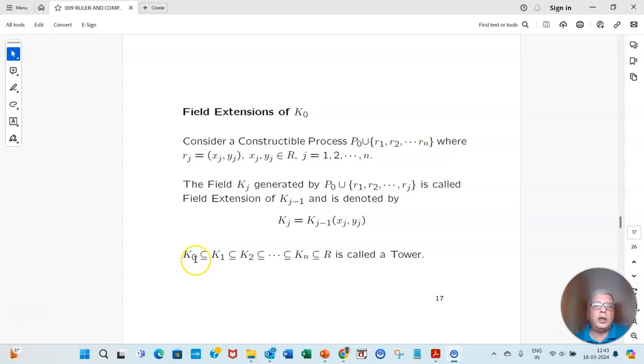We start with K0, the initial field, then we do the extension K1. K0 is a subset of K1, then K2 is an extension over K1. K(n-1) is extended to Kn, an extension over K(n-1). So K0 to Kn is called a tower.